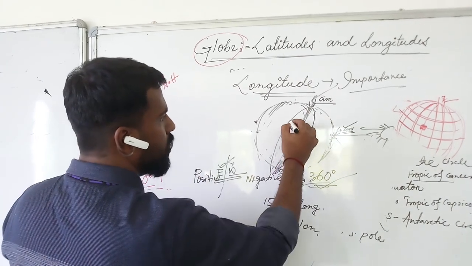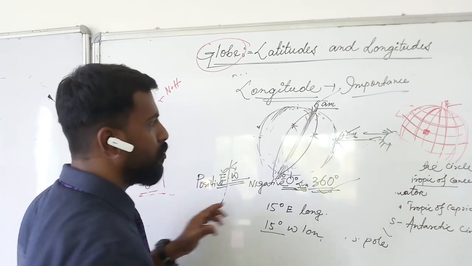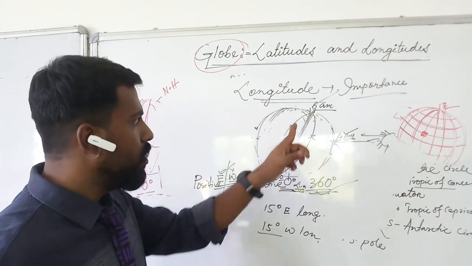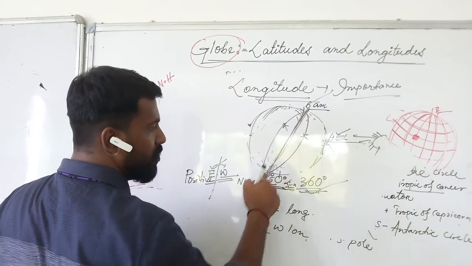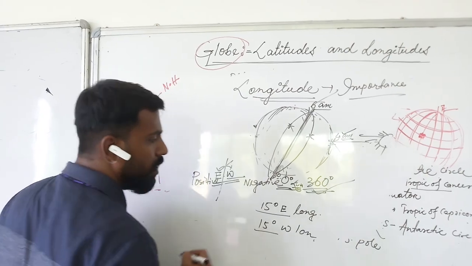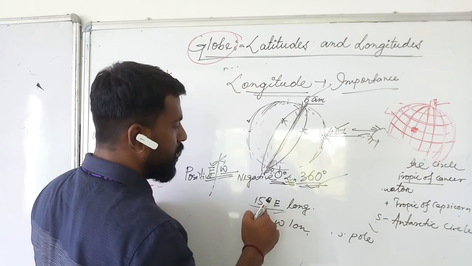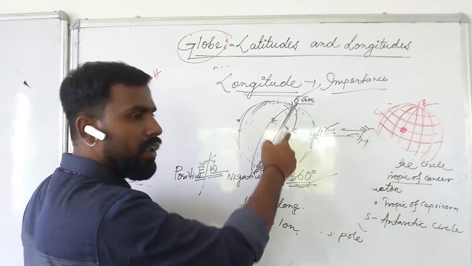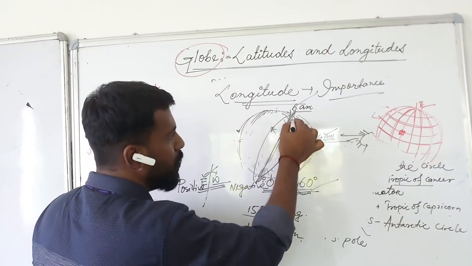So suppose this is the place and this is the place. Two different places are there, and we have to extract the time of these two places. We already have the time of 0 degree, which is 6 am. Now one is 15 degree east and one is 15 degree west. Now 15 degree means, as I told you, in every degree we have one longitude. That means here we have 15 longitudes.